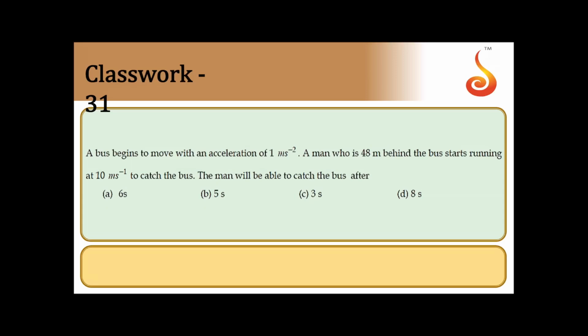The man will be able to catch the bus after. So the bus is starting with acceleration, and the man is 48 meter behind. So in order that the man should catch the bus, the distance traveled by the man in the given time should be equal to the distance traveled by the bus plus this 48.